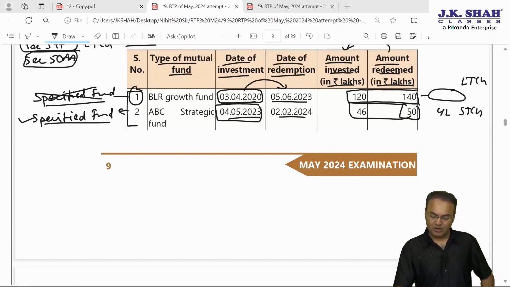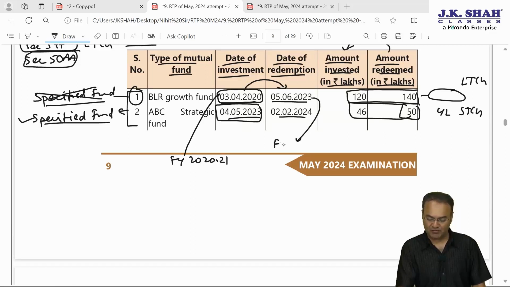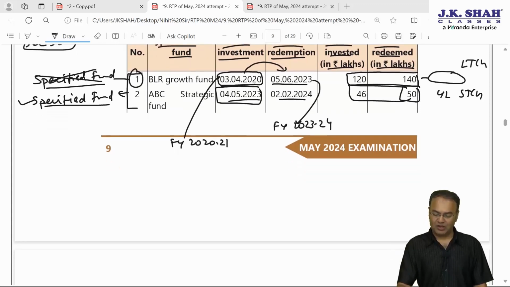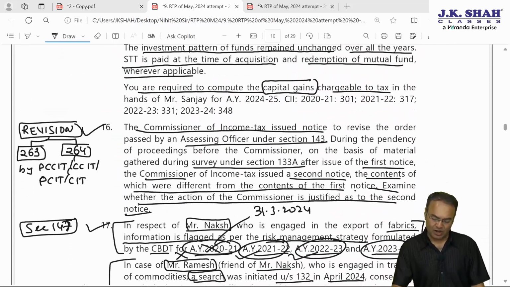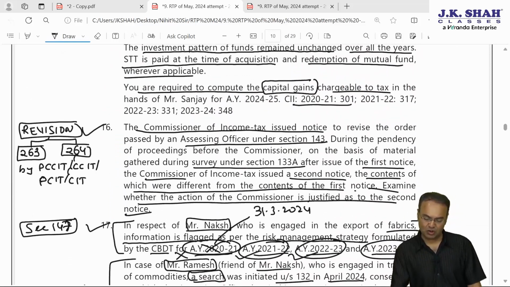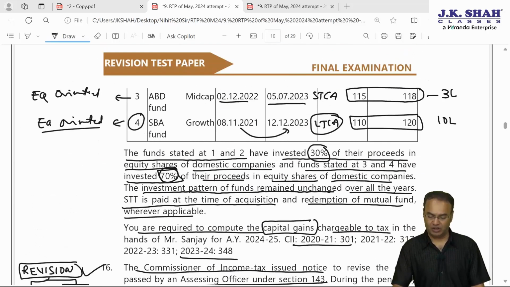For fund number 1, investments were made in financial year 2021. So CII number of 2021 will have to be taken into account and CII number of 2023-24. So we'll have to calculate it out. For 2021, CII number is 301 and for current year it is 348.